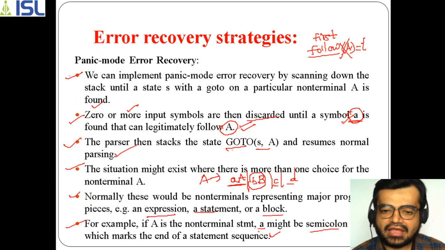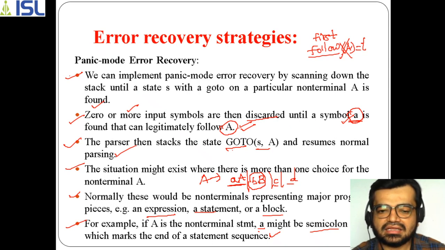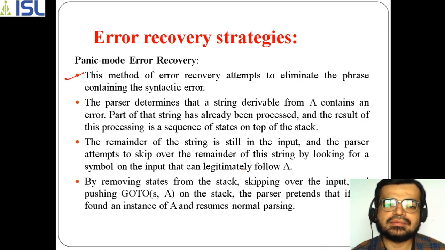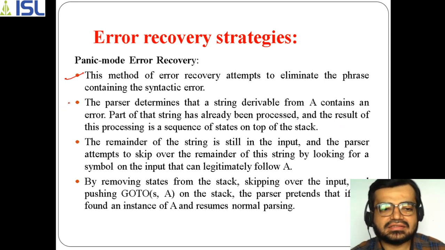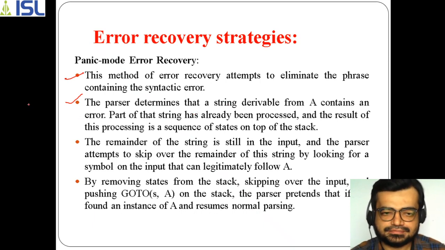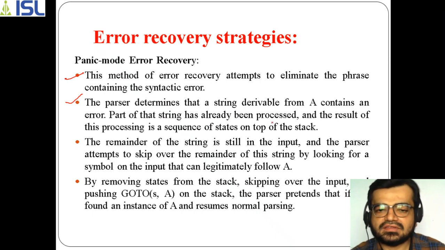Okay, just now I have said you this example. Here A is there, B is there, C is there, D is there. So here, for example, if any error is there, simply it discards that and it goes for the next one. As simple as that. And what happened finally is that the parser determined that a string derivable from A contains an error. That means the string which has already been processed, and the result of this process is a sequence of steps, a sequence of states on the top of stack.